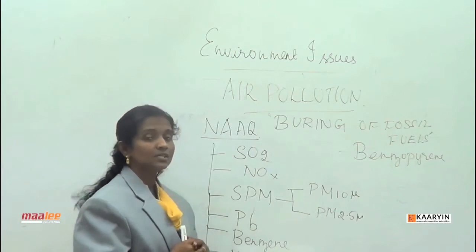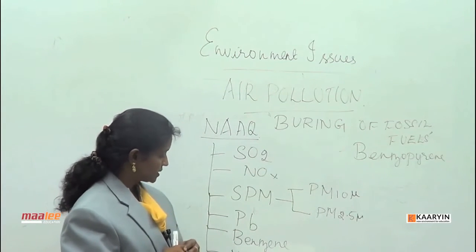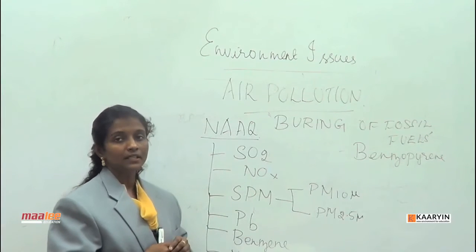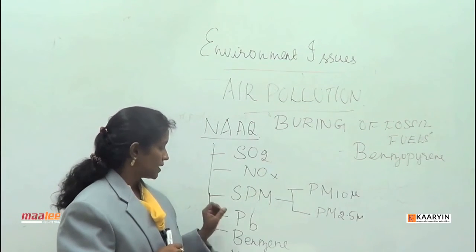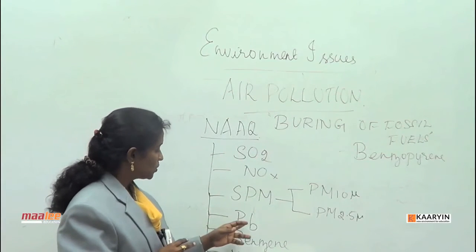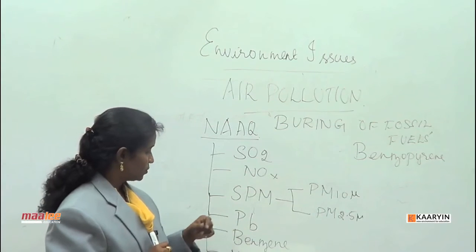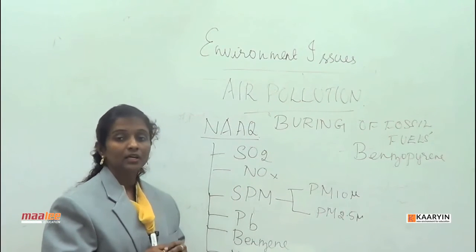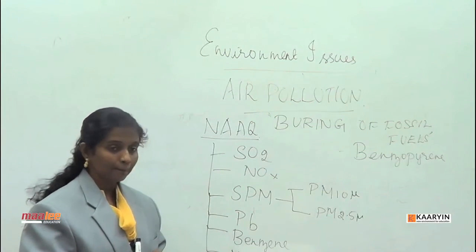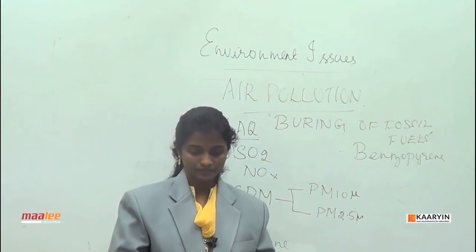The source for lead is mostly again the fossil fuel, petrol or diesel. Now we have started using unleaded petrol, which is used as an anti-knock, as we know. So use of unleaded petrol can really decrease air pollution. Apart from that, we also have benzene and ammonia present in air pollution.